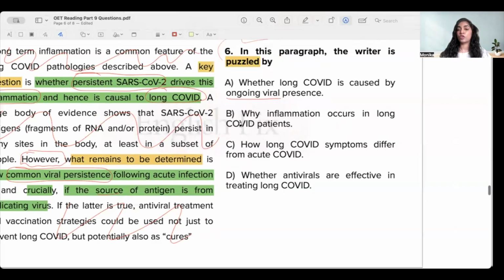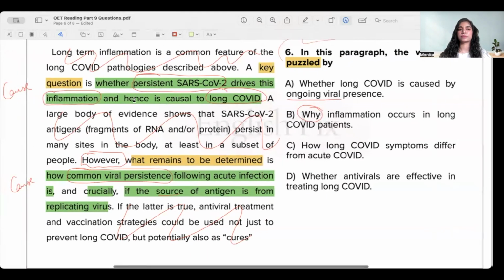Let's see. Answer option B says why inflammation occurs in long COVID patients. So here, whether persistent COVID drives this inflammation. So they already have an idea. They think it's the COVID virus which is causing this, possibly, perhaps, maybe this is the reason why it is happening. They are saying we don't know why it happens in long COVID patients. They are worried about why it happens. We already know it happens, why it happens. They are saying we think this could be the reason. So answer option B is going too far.